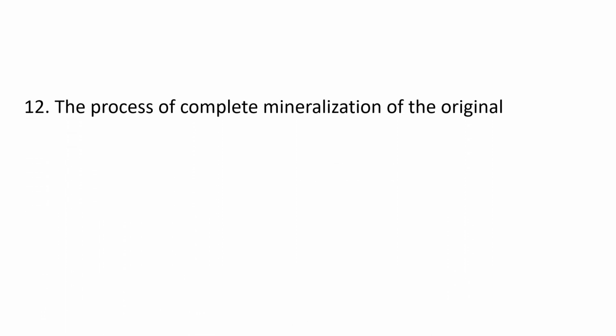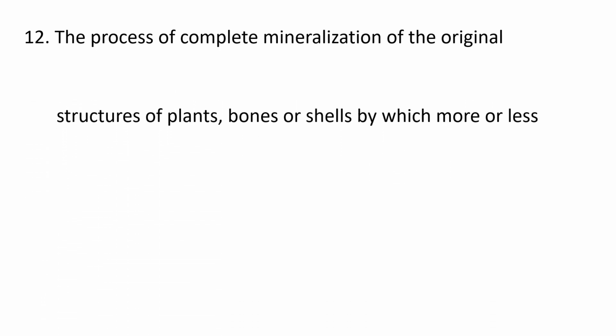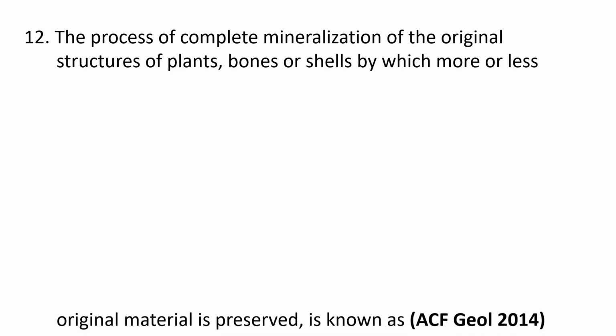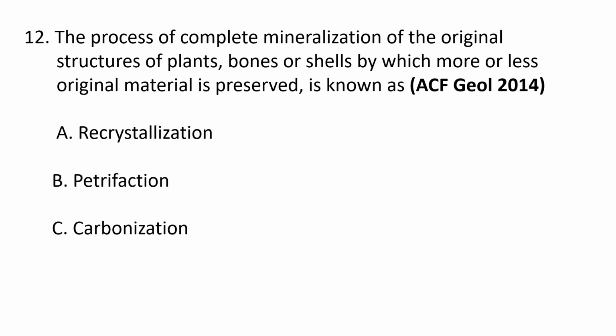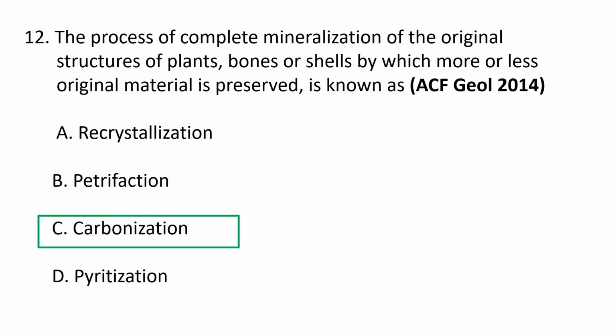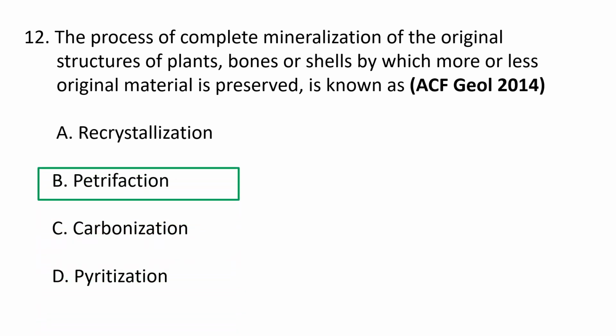Next question. The process of complete mineralization of the original structures of plants, bones or shells by which more or less original material is preserved is known as A. Recrystallization, B. Petrifaction, C. Carbonization and D. Pyritization. The process is known as petrifaction. Petrifaction is the process by which organic matter which is exposed to the minerals over a long period is turned into a stony substance or rock. So B. Petrifaction is the correct answer.